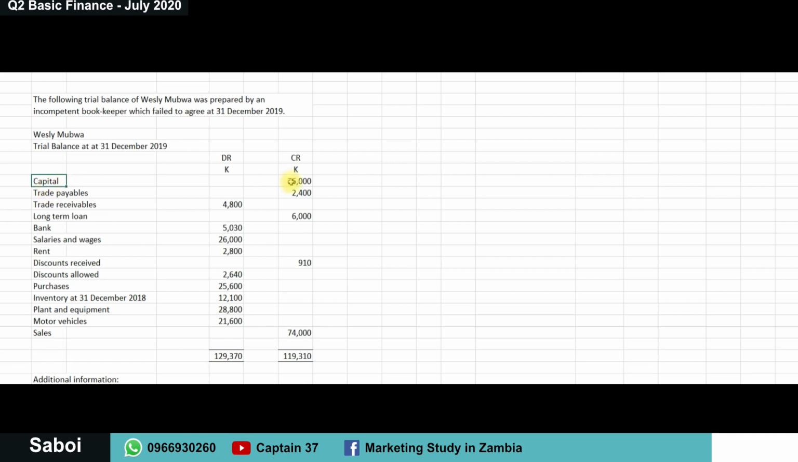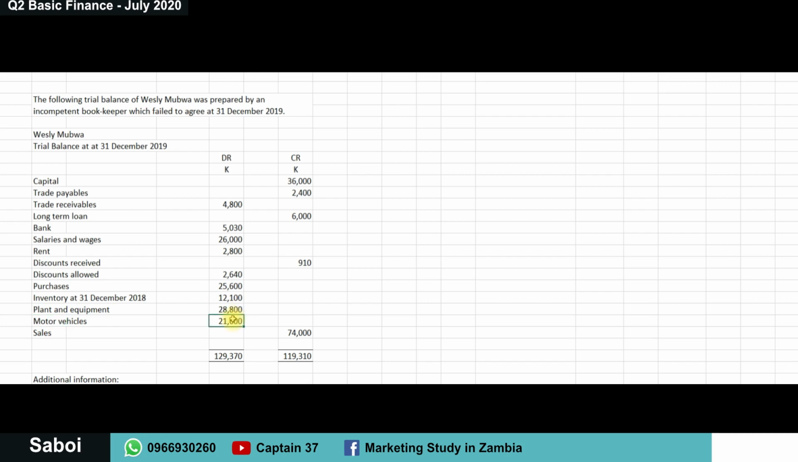Let's see. Capital, credit, that's okay. Trade payables, credit, that's okay. Trade receivables, that is correct. Long-term loan, that is correct. Bank here, okay. Salaries and wages, okay. Rent is okay there. Discounts received is okay there. Discounts allowed, that's okay. Purchases, that's okay. Inventory, that is okay. Plant and equipment, that is okay. Motor vehicles, that is fine.